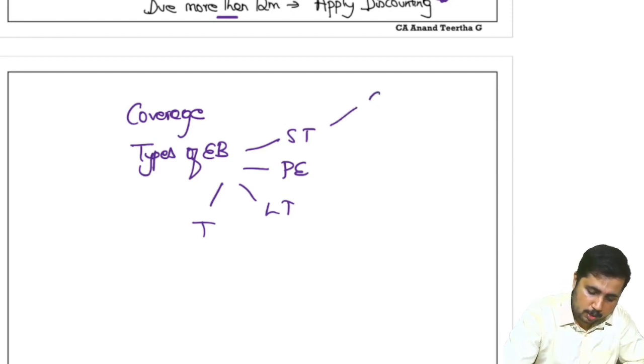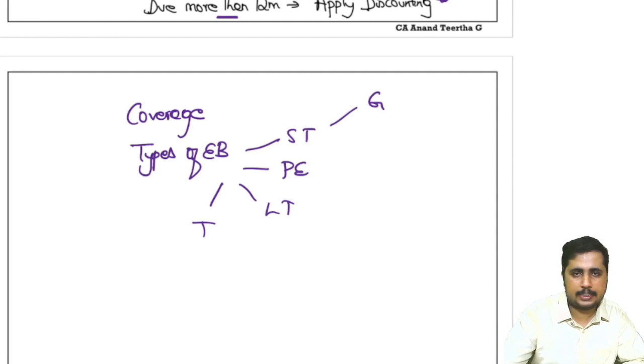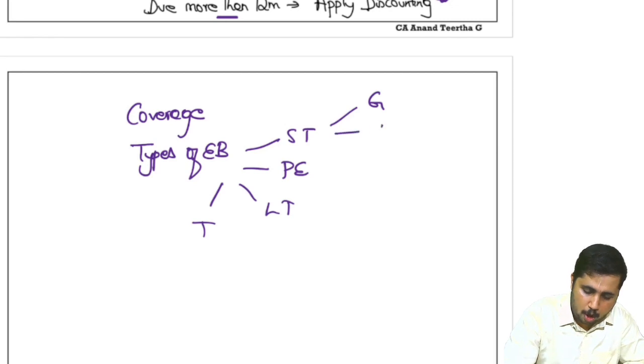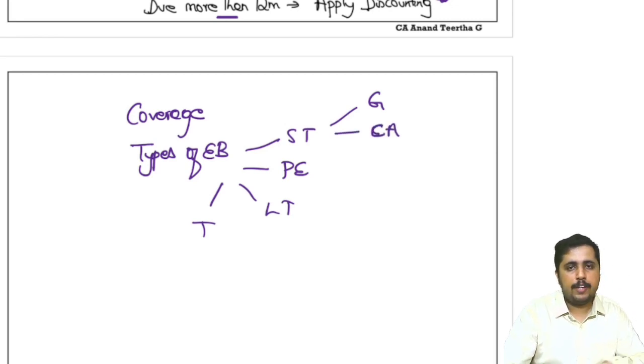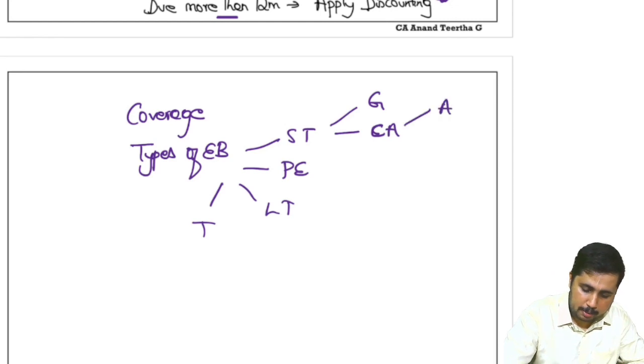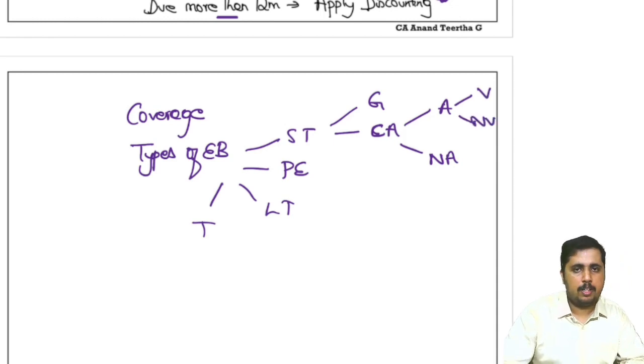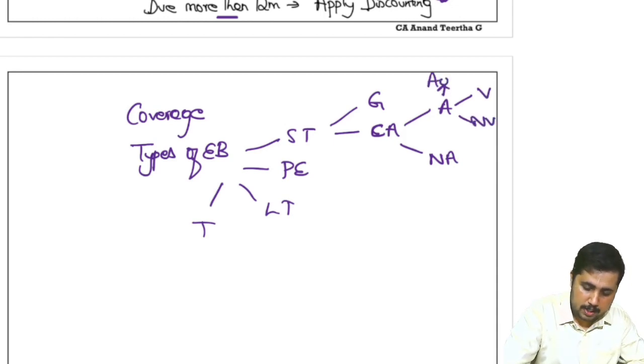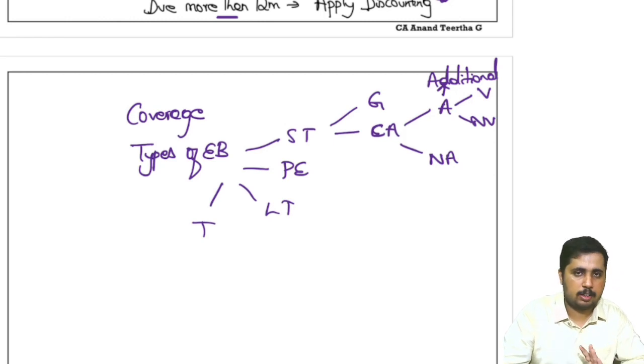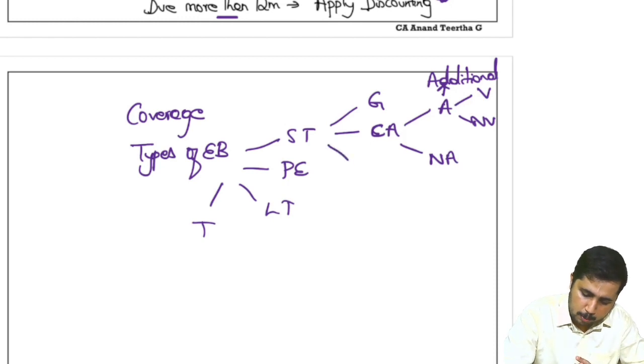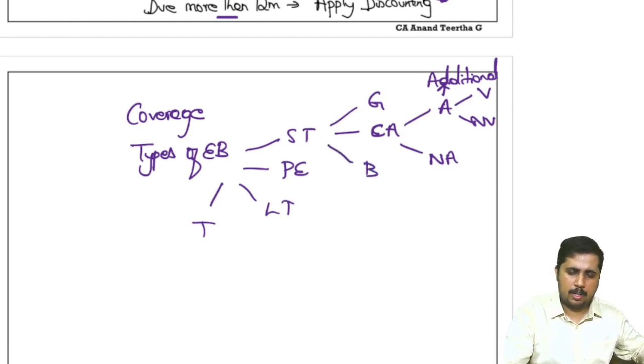Short term had general rules where we said transfer it to P&L, undiscounted, any change in payment, then asset or liability to be created. Then compensated absences, which had accumulating, non-accumulating. Accumulating had vesting and non-vesting, where accumulating will have an additional cost, vesting you will consider full cost, non-vesting you will consider estimated cost based on probability of how many people will avail the leave in the future. Then we spoke about bonus, where you need to have present obligation and there has to be a reliable estimate.